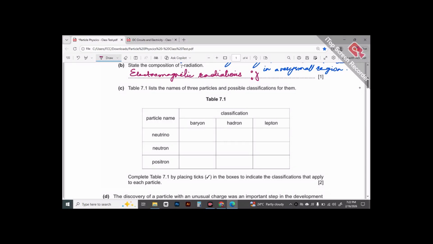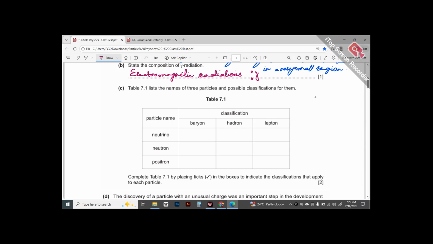Then they are asking that this table lists the name of three particles and their possible classification, and you have to place a tick in the boxes to indicate the classification that apply to each particle. They have given us these classifications in terms of baryons, hadrons and leptons. So first we should be very clear about what these three are, right?